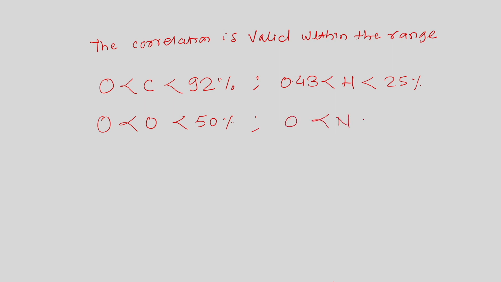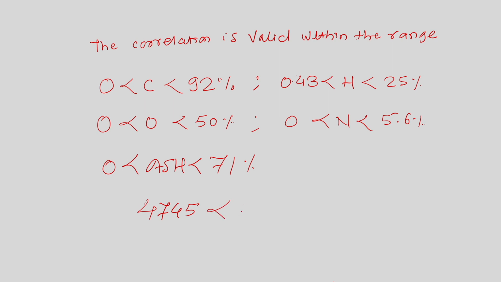The nitrogen content and the ash should again be in their particular ranges, and if the calorific value we estimate using this correlation is in this particular range, then this correlation is used for estimating the higher heating value of a sample.